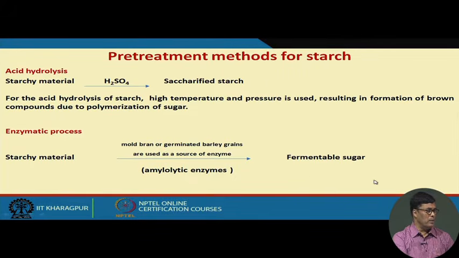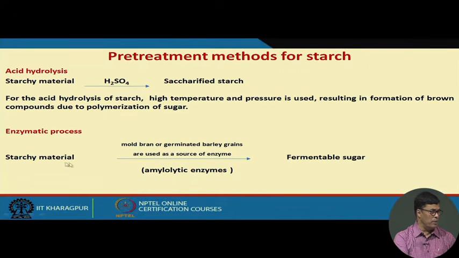Now, it can be explained in this way that starch can be chemically pretreated with H2SO4 and hydrolyzed in the presence of acid. We could get the saccharified starch. Acid hydrolysis of starch takes place at a high temperature and pressure, which results in the formation of brown compounds due to polymerization of sugar.